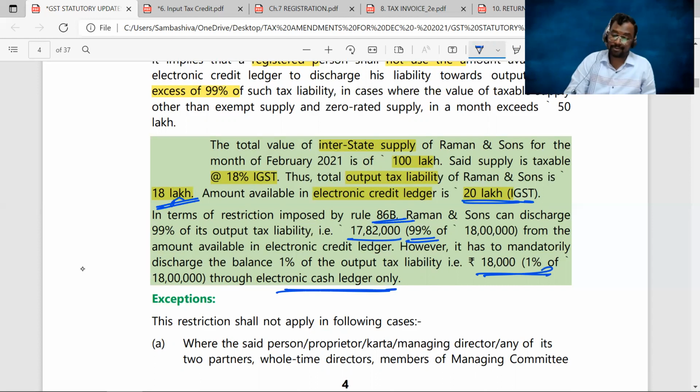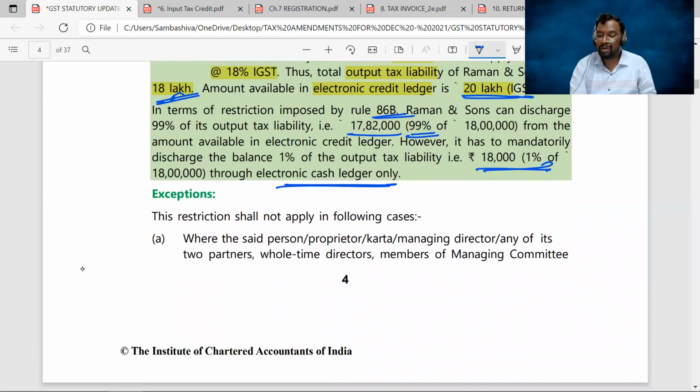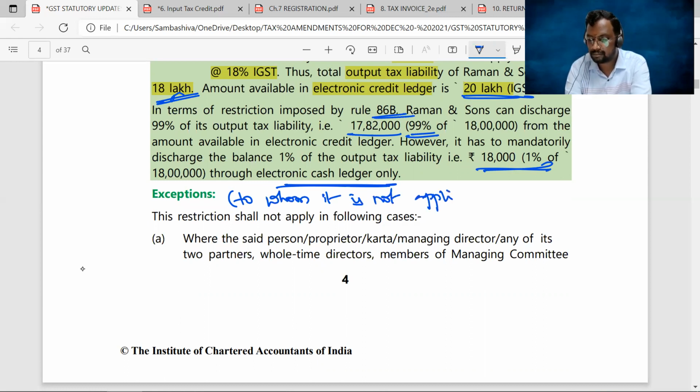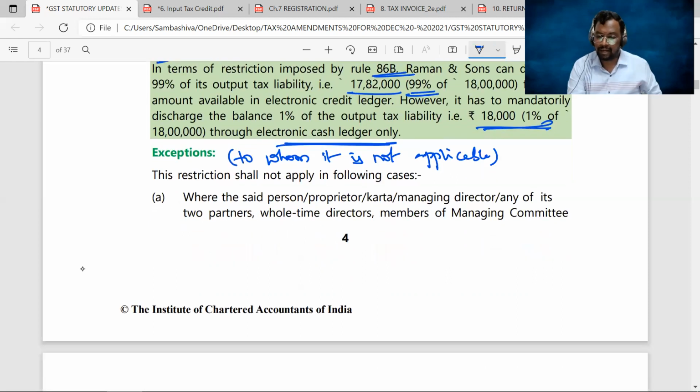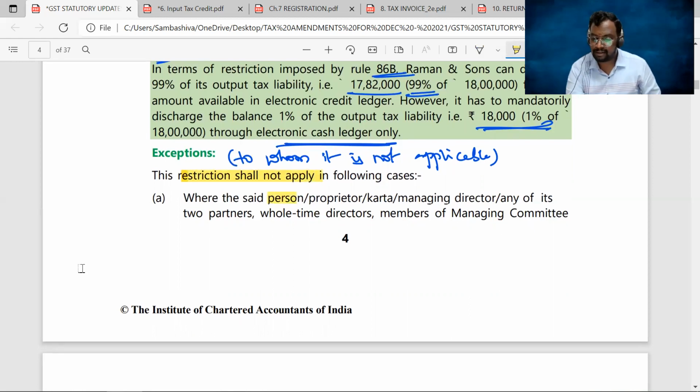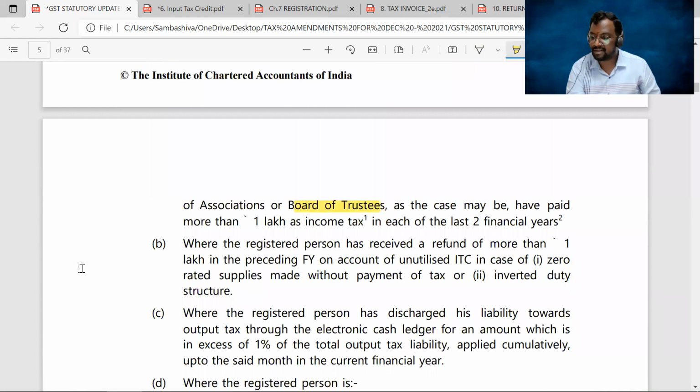Okay, sir. Next, exceptions. To whom it is not applicable. The restrictions shall not apply in the following cases: if you happen to be a proprietor, karta, managing director, any two partners, whole-time director, members of managing committee, or board of trustees, who have paid more than 1 lakh as income tax in each of the last 2 financial years.